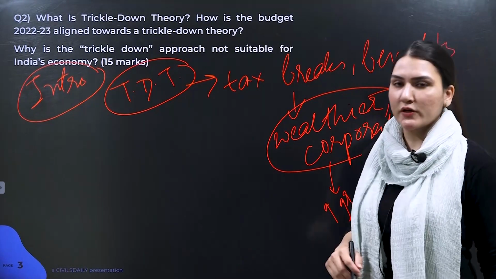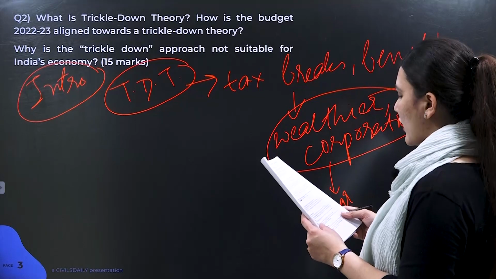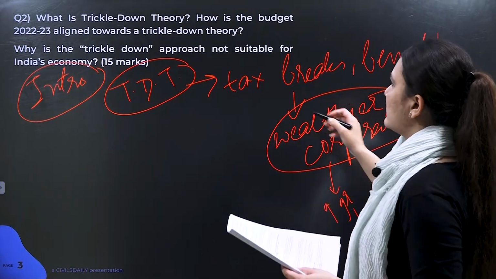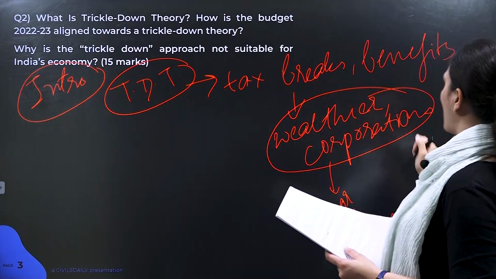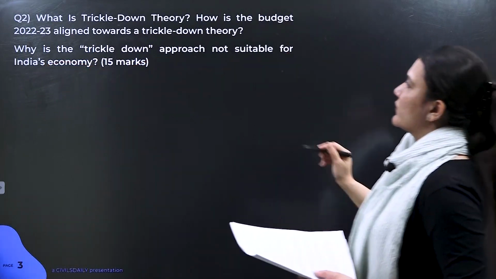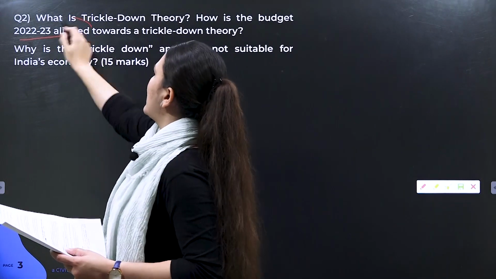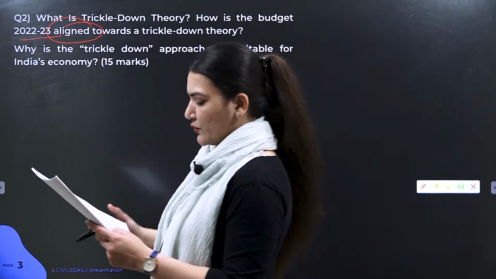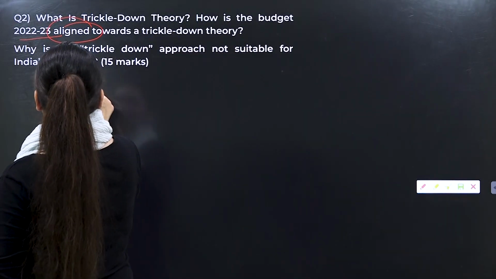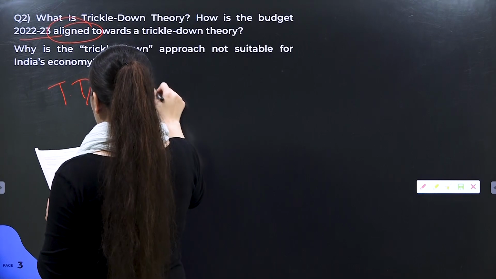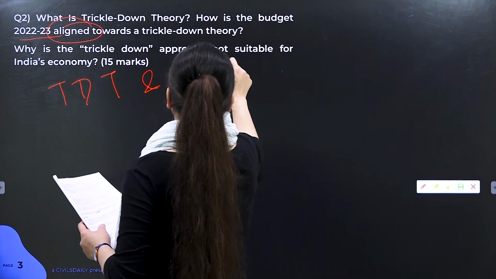This is basically your trickle-down approach. Now after that, you can come to the body part, that how is the budget 2022-2023 aligned towards a trickle-down theory. So trickle-down theory and budget